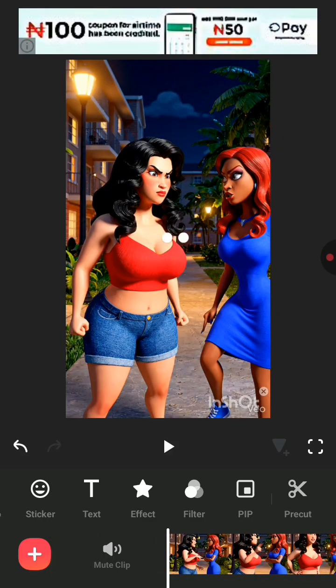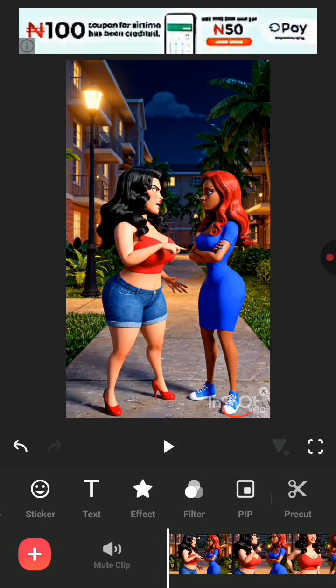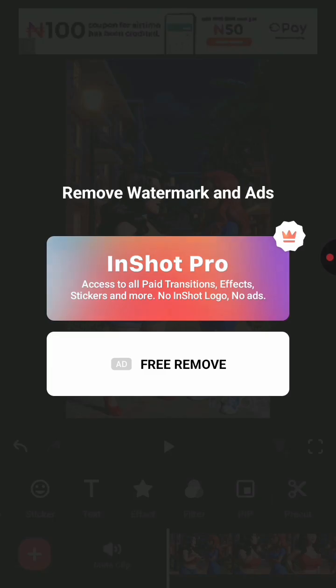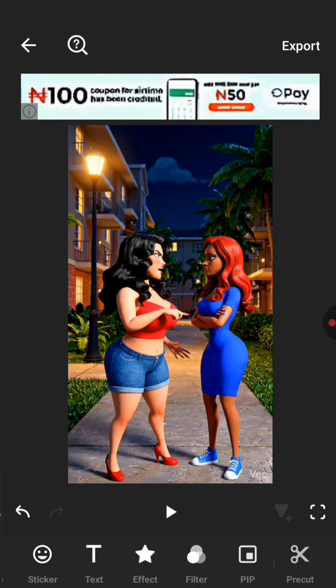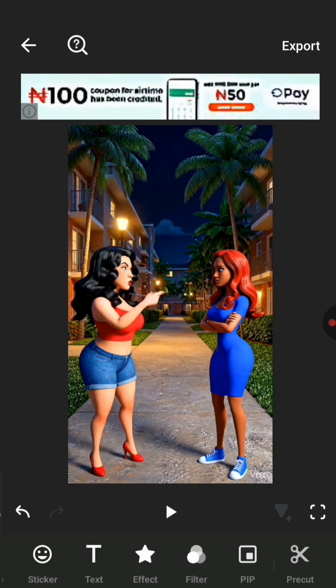Nice, nice. Next thing is to remove the watermark so that we can go ahead and export our video. So click the watermark here. Look at it. You can see the sign here. And then you can click on free remove. Okay? You may need to watch 1 or 2 ads. Or you may not. So let's wait for it to load. Great, no ads. So now we are done with our video.